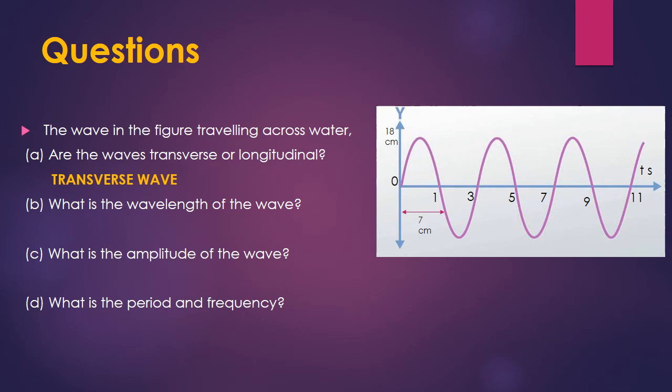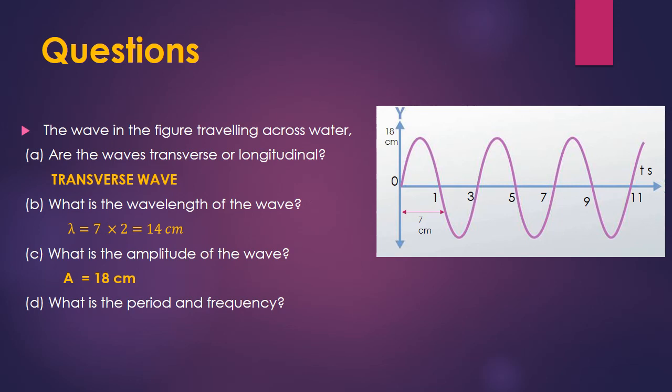So wavelength equals 7 times 2, which equals 14. Third question, what is the amplitude of the wave? We know that amplitude is defined as the maximum displacement from the rest position. From this diagram, we see that the maximum displacement equals 18, so amplitude equals 18 centimeters.